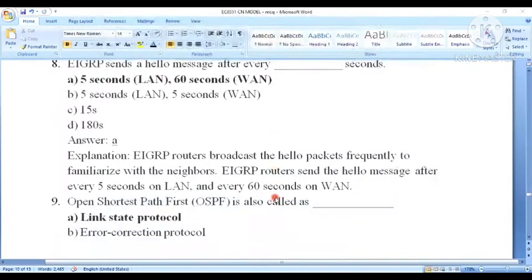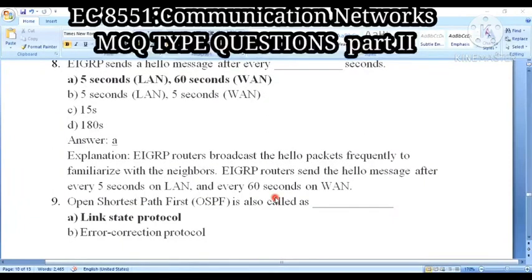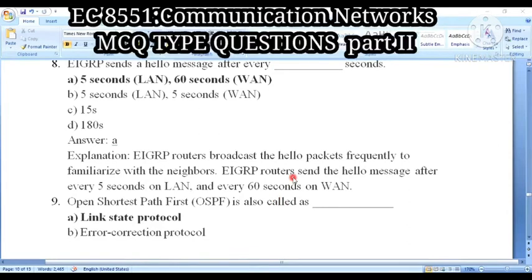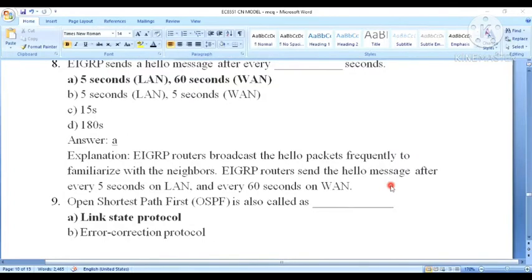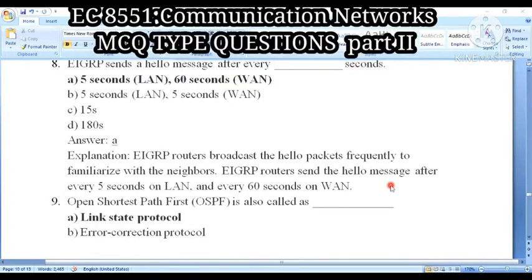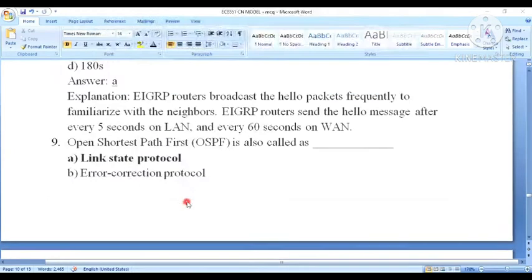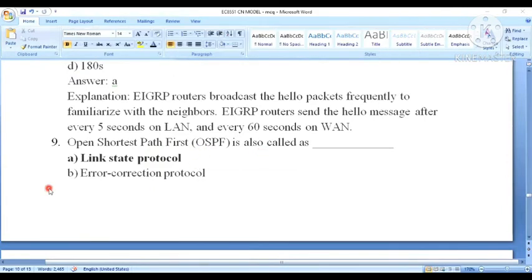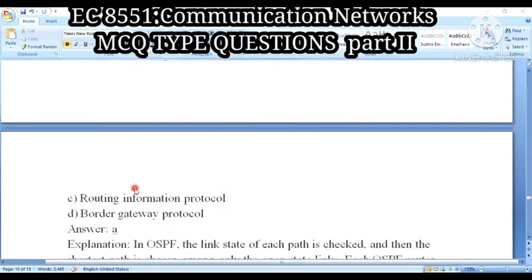Because an EIGRP router broadcasts the hello packet frequently to familiarize itself with the neighbors. So the EIGRP router sends the hello message every 5 seconds on a LAN connection and every 60 seconds on a WAN connection. Am I clear? Right. Next question: Open Shortest Path First, that is OSPF, is also called as